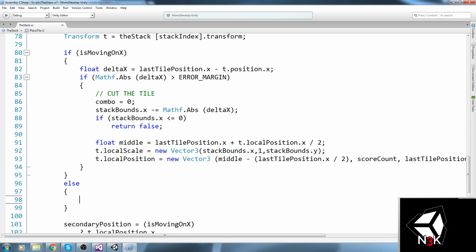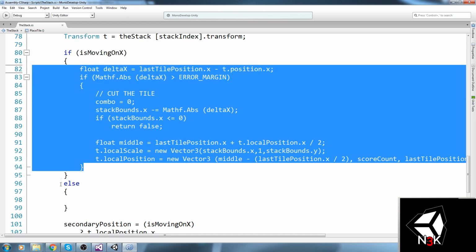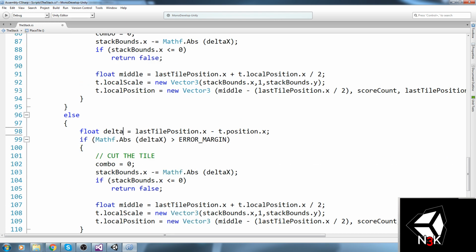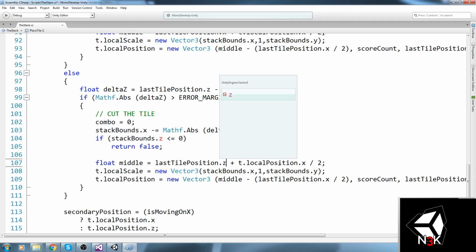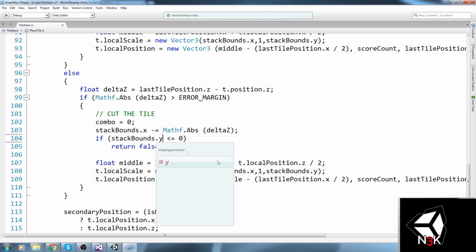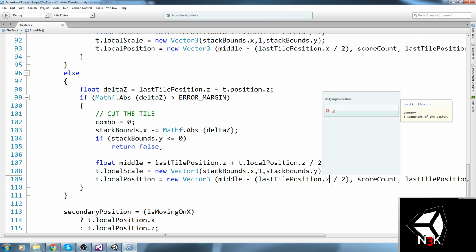So if we're not moving on x, I'm simply going to copy all of this and say delta z is equal to last tile.z, t.position.z, and then we're moving this to delta z again, stack bounds.z. Stack bounds is actually on the y, my bad. Whoops, like this. But the positions are on z, okay.